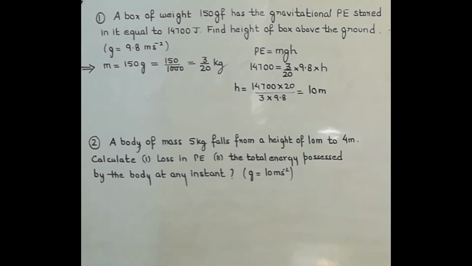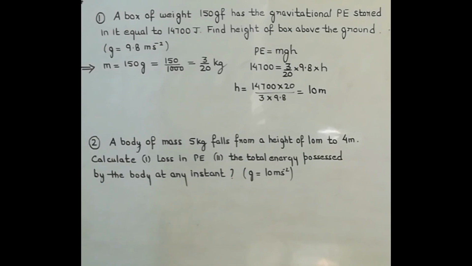So here you can see that weight was given to us, but in gravitational unit. So whenever weight is in gravitational unit, that will be the mass. So mass was 150 grams, and we converted it into kg. And then in the question, potential energy was given. So we applied the formula for potential energy and substituted the values, and we got the height.